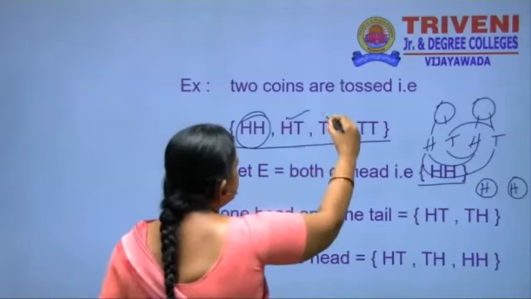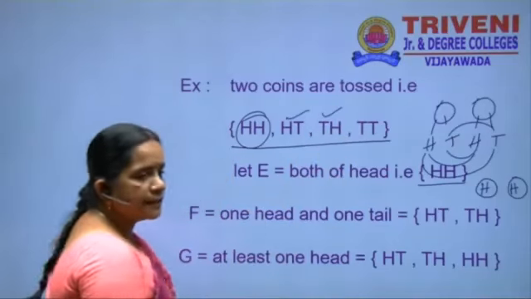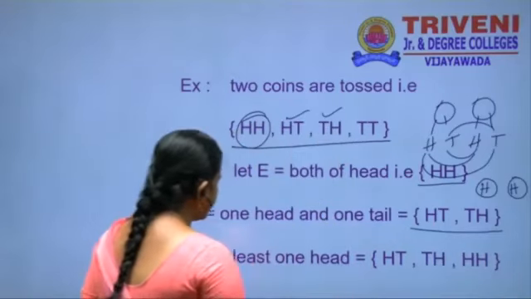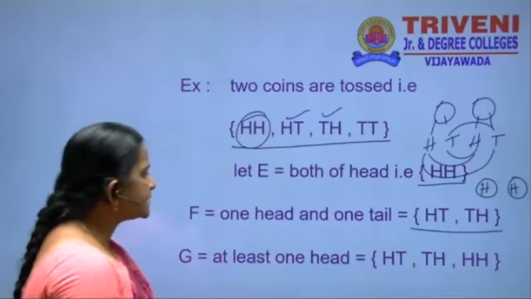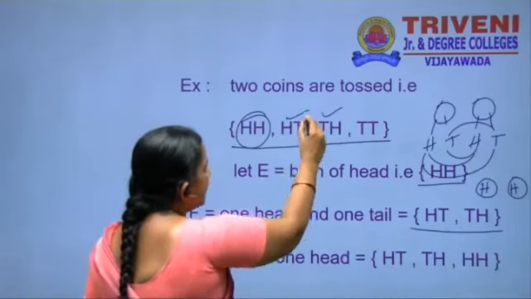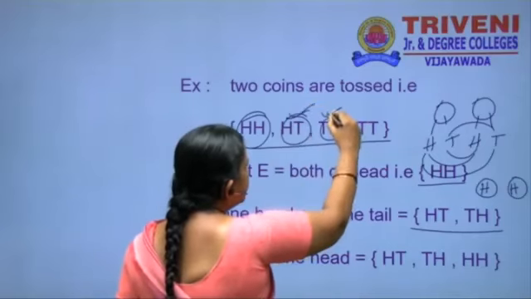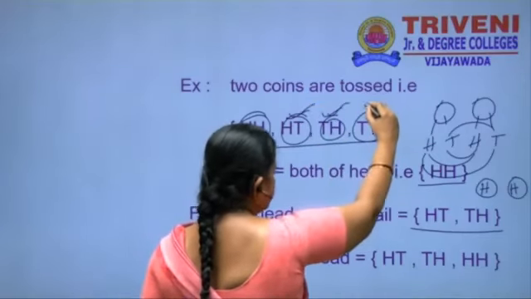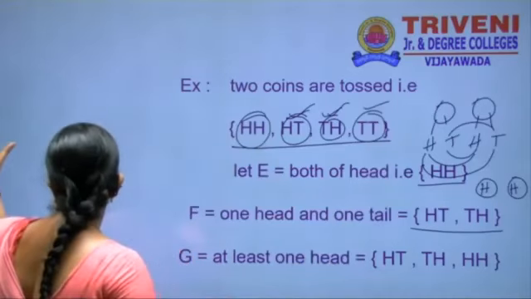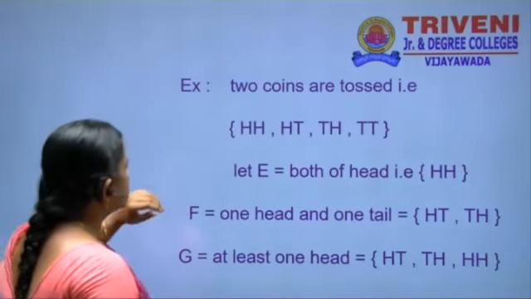How many chances are there? Head, tail and tail, head. These two are the event F. G is at least one head. At least one head means head, head; head, tail; and tail, head.